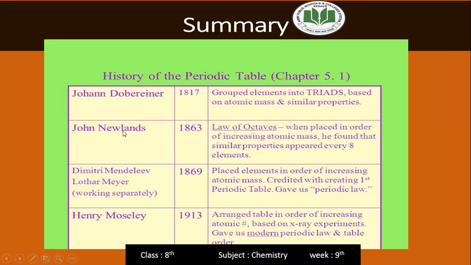After this, John Newlands in 1863 gave the law of octaves. He placed elements in order of increasing atomic mass. He found that similar properties appeared every 8 elements. This property of 8 elements is called the law of octaves. Octave means 8.